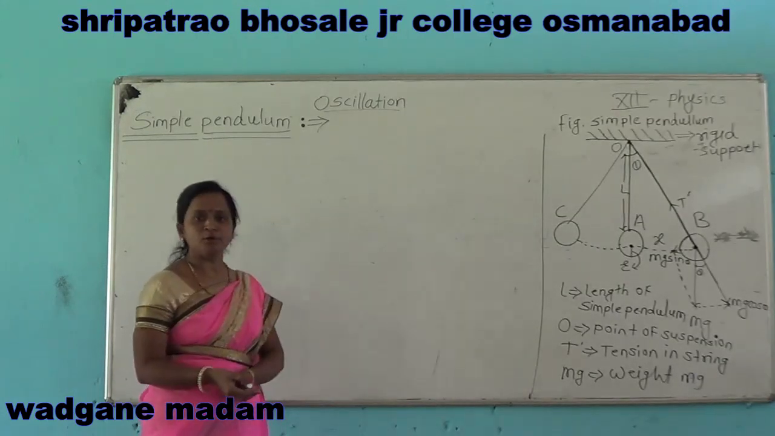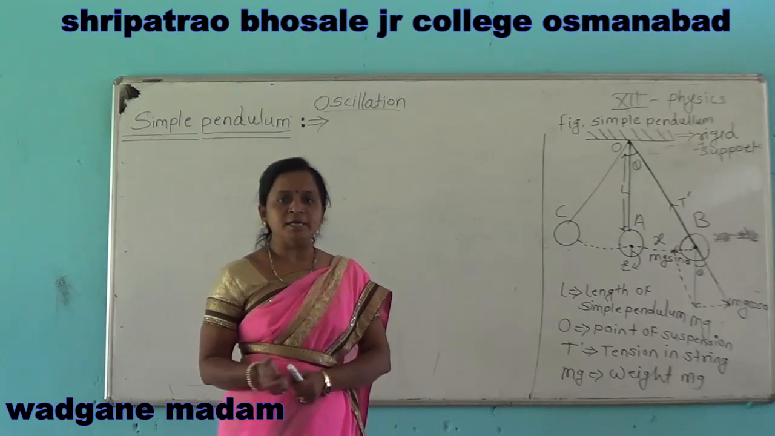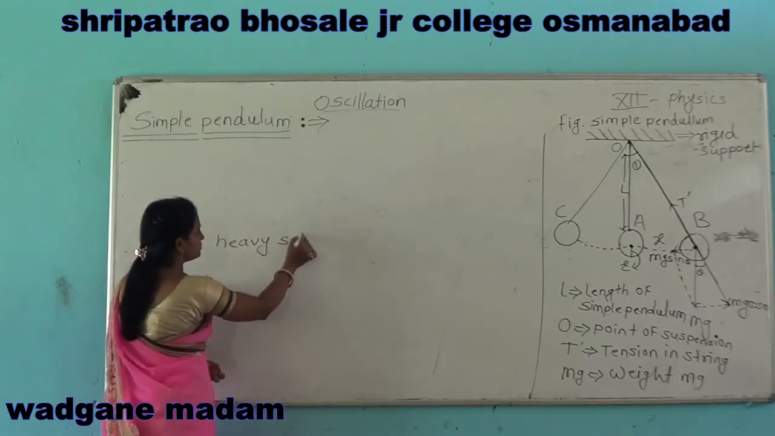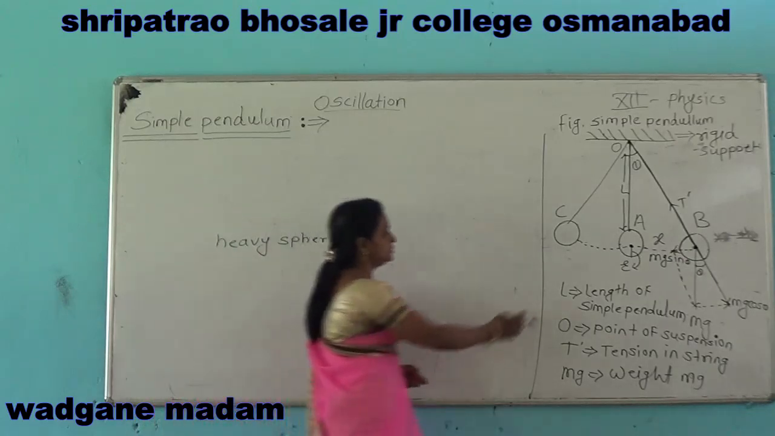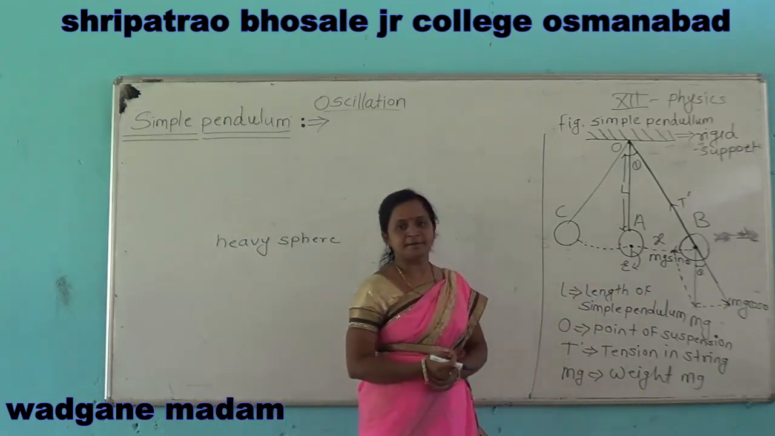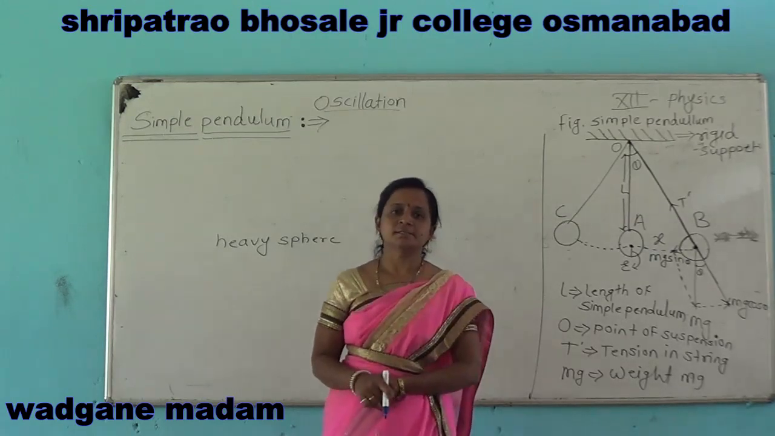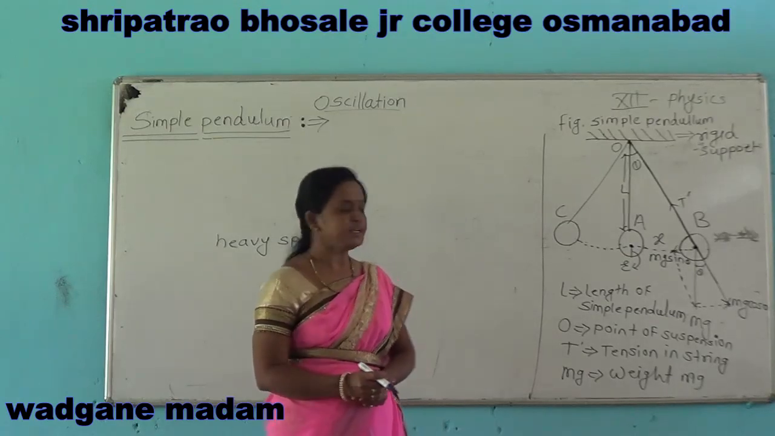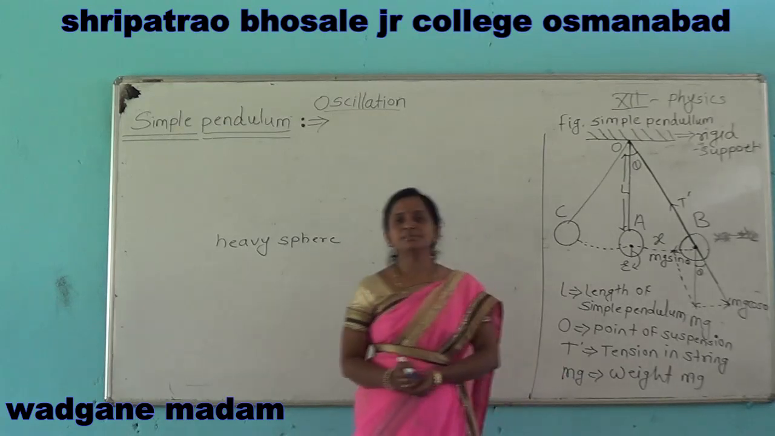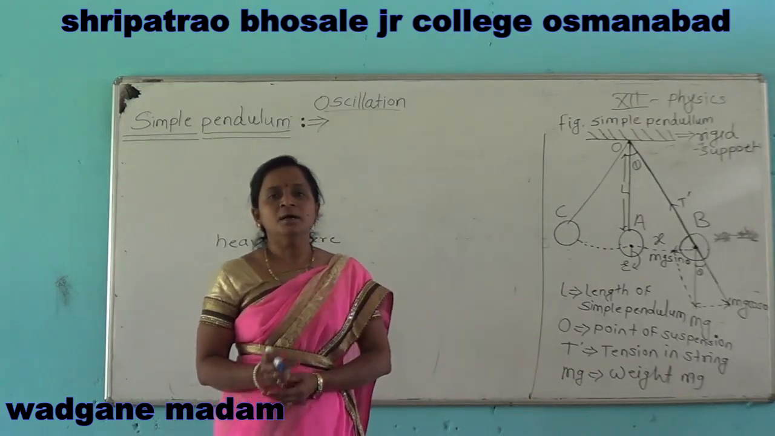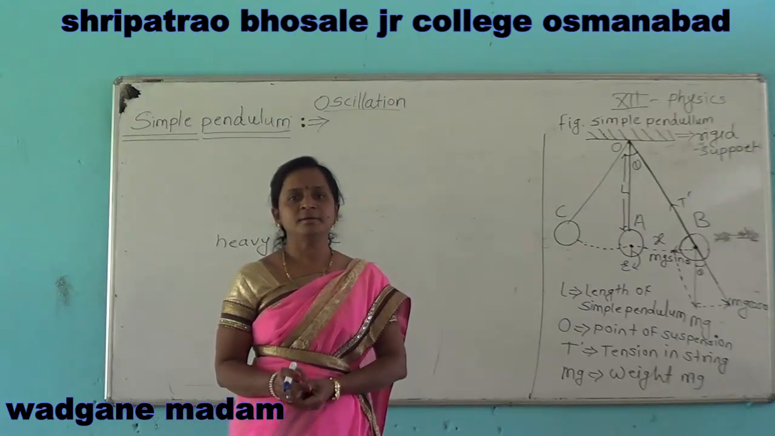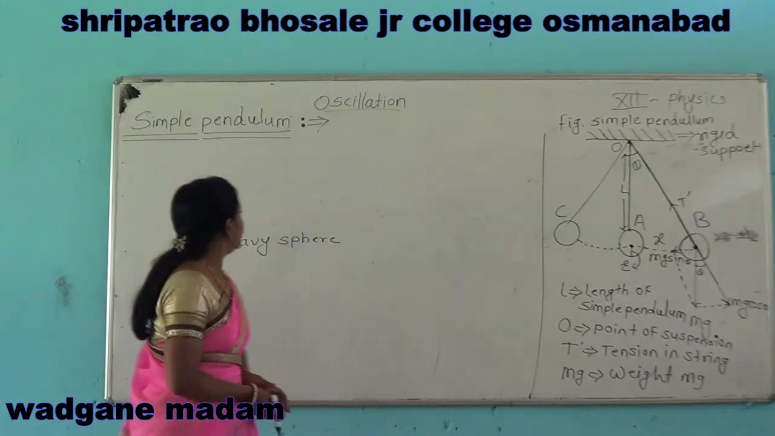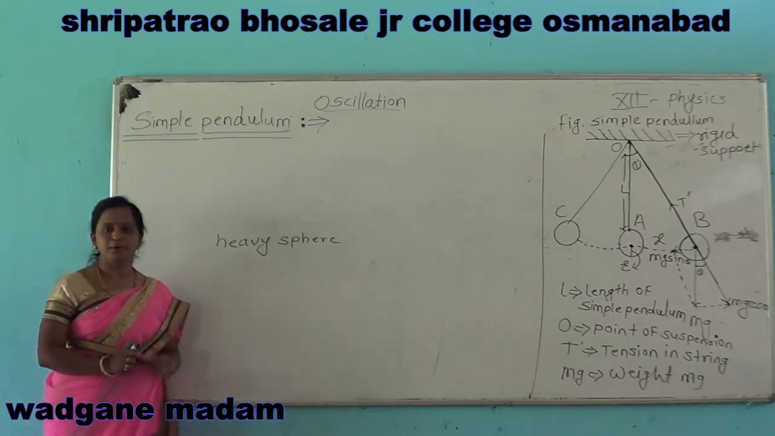And a practical simple pendulum can be defined as a heavy sphere or ball suspended by a weightless, light, inextensible string from a rigid support. Then that pendulum is called a simple pendulum.